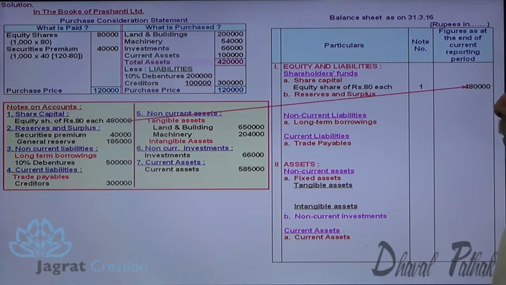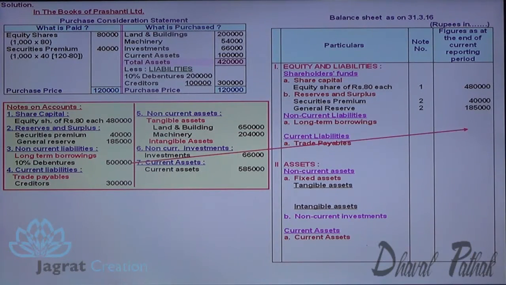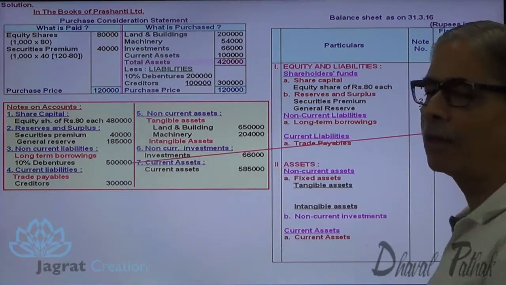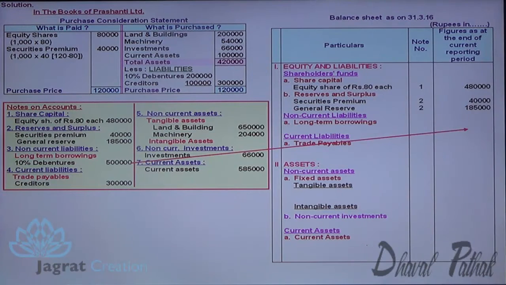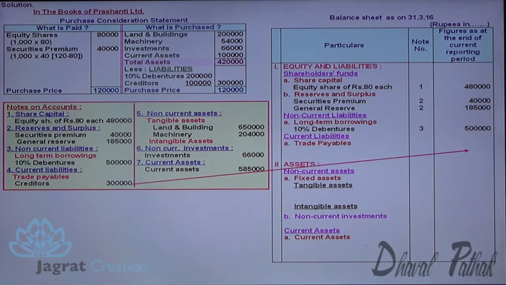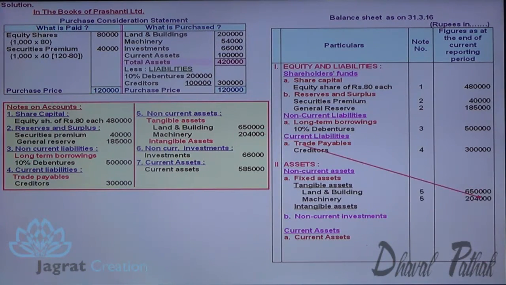I have avoided security premium and general reserve. So here you can have a reporting. General reserve minus debenture discount like that. This is long-term borrowings, creditors, land and building, machinery, tangible assets, investment, non-current assets, current assets. Now have the total of equity and liabilities, and this is the total of assets. So this is how balance sheet agrees.